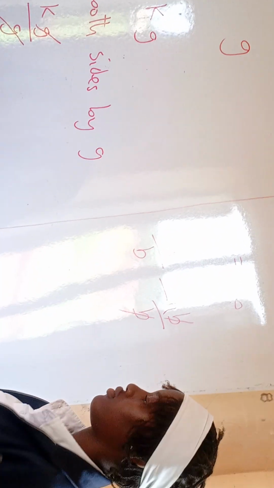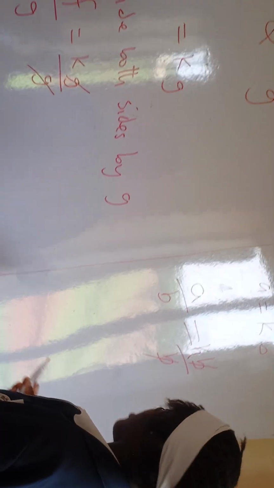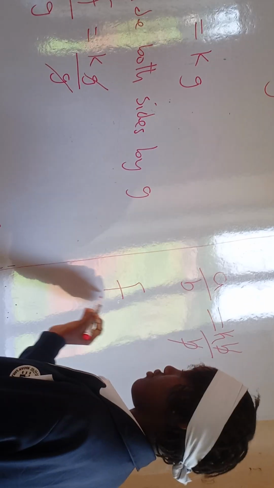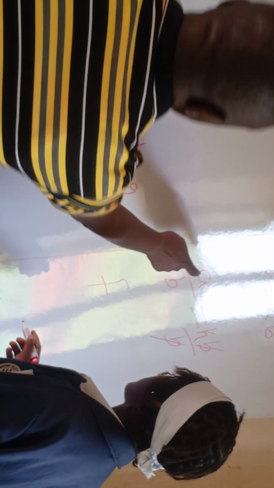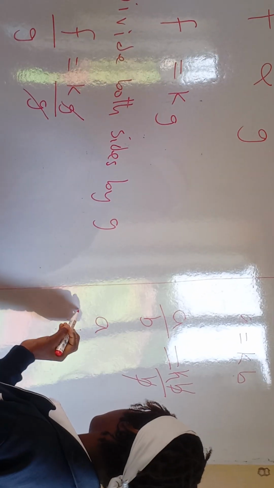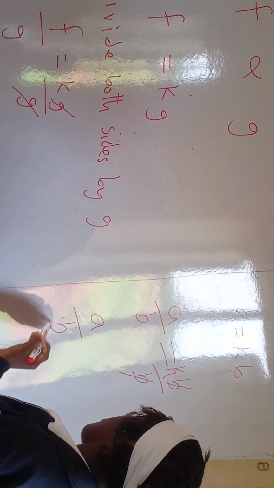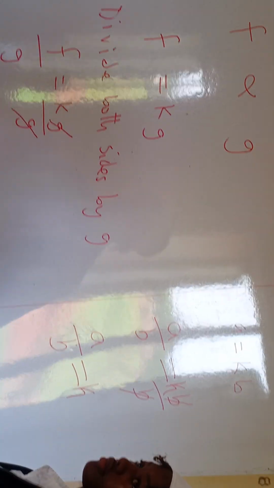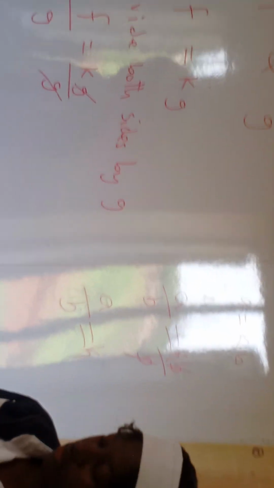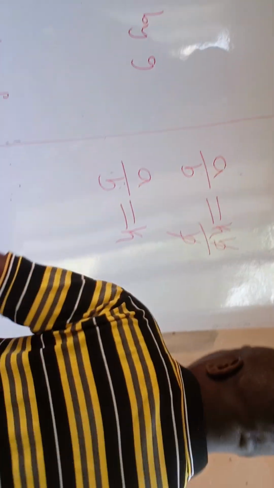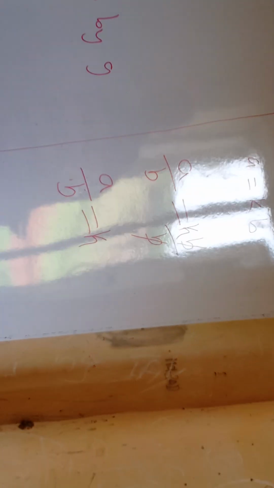Write it out now. Write it out like this. Very good. Is she correct? Yes. Very good. Clap for her. Another one. Very good. So this is our K.